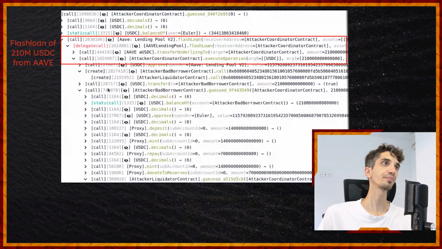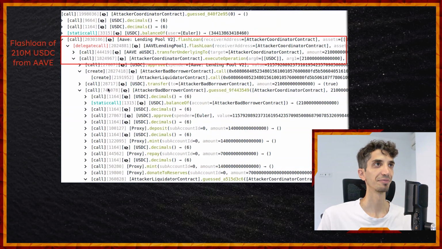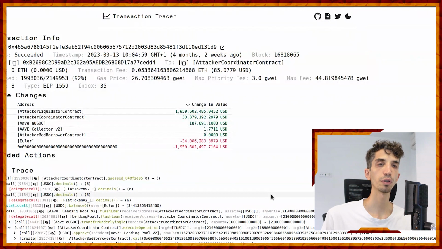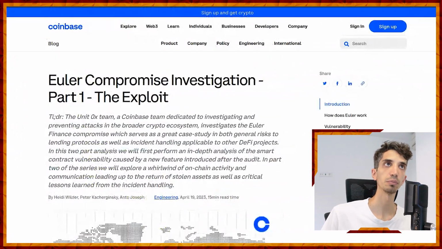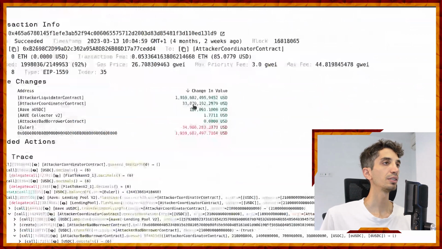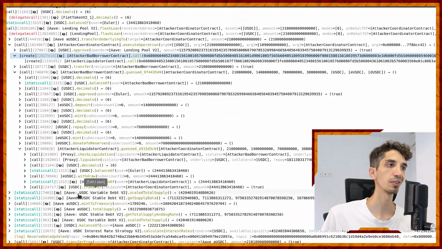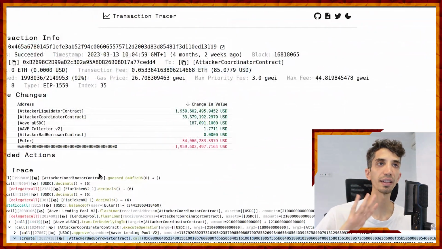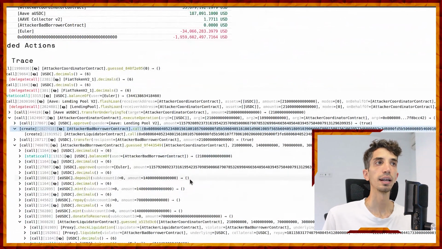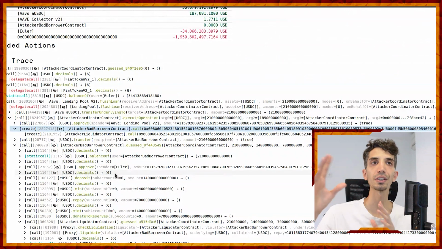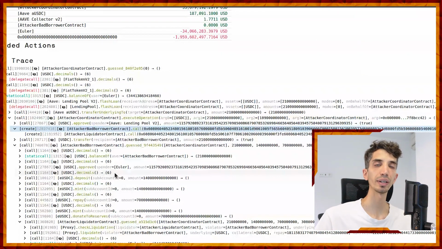Let's see number one. Whoa, too much. Look, there's this transaction trace that I'm about to show you for the USDC pool of Euler. Again, everything's here. The link will be in the description. Otherwise, you can find it in this beautiful article as well. And you can see all the nested calls and all the creates and all the transfers and the deposits and the static calls and the logs and everything. Everything is traceable. You can see it by yourself. What I have done, instead of showing you this, is copy and paste and crop and highlight some parts so it is easier to understand.